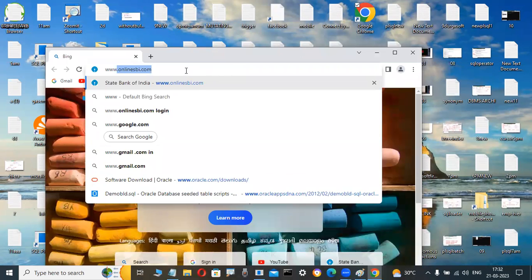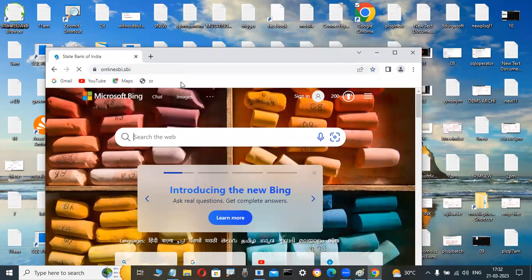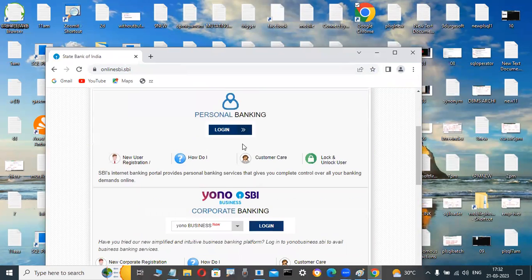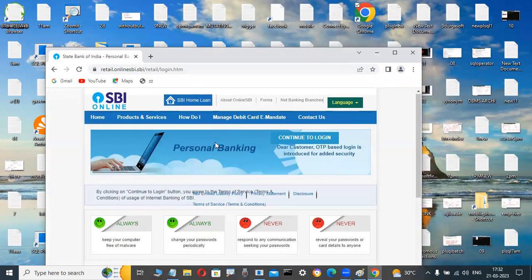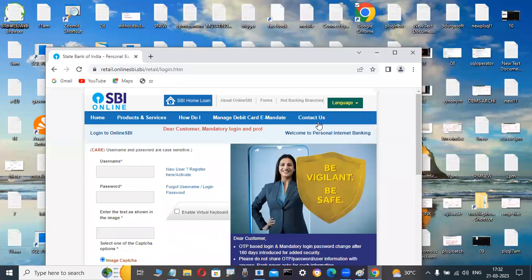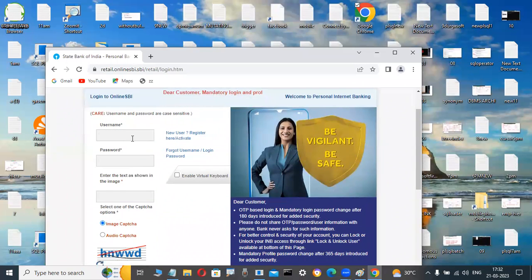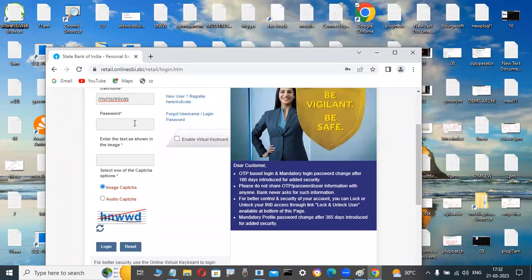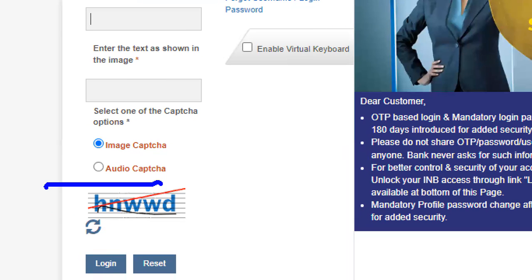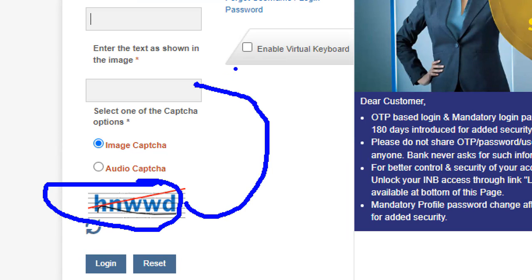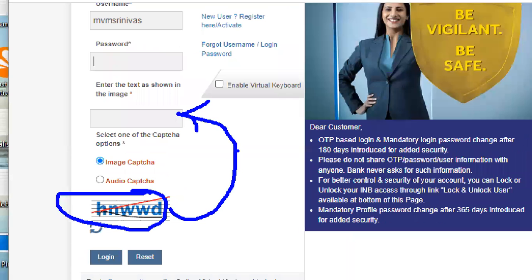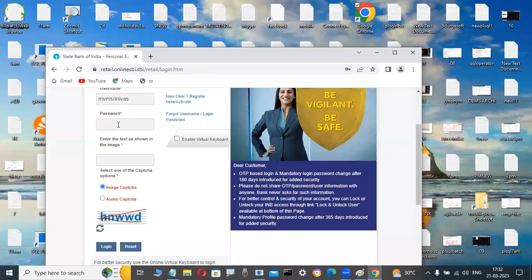Whenever I open this website, I continue to log in with username and password. Then automatically this captcha is generated. How is this captcha generated? Some coding is there. PL SQL coding is implemented in Oracle projects.